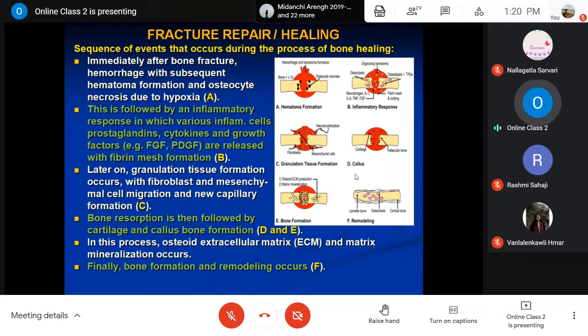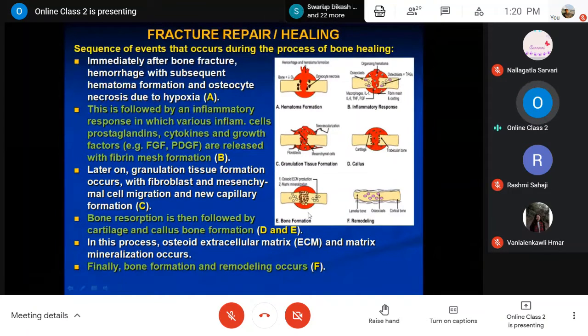So this is known as callus formation, where you will have the osteoid extracellular matrix as well as matrix mineralization, mainly calcium deposits. They will become the callus, soft callus and hard callus.